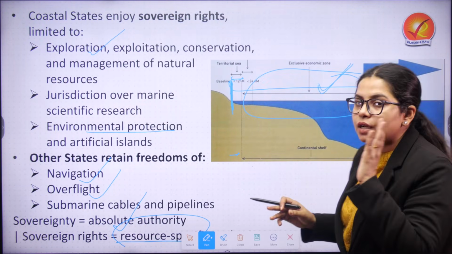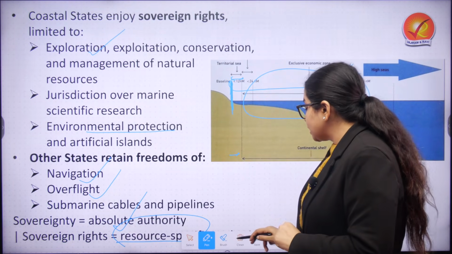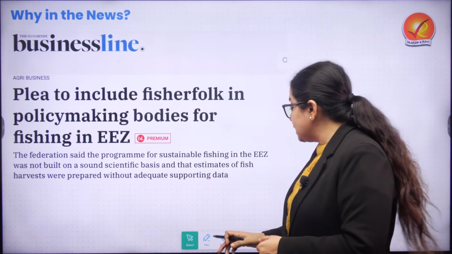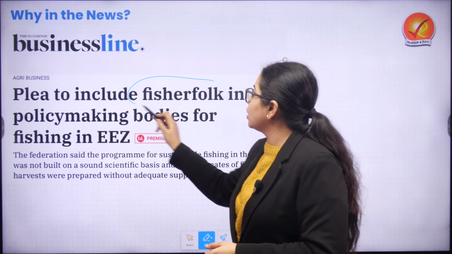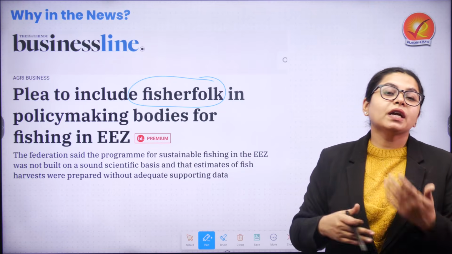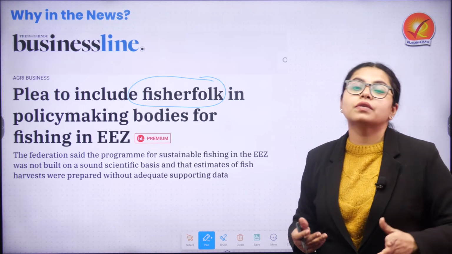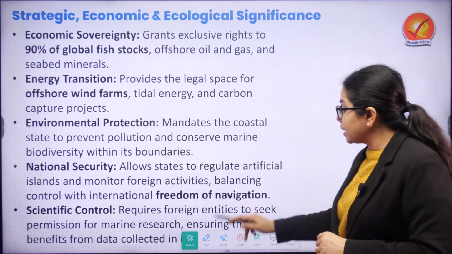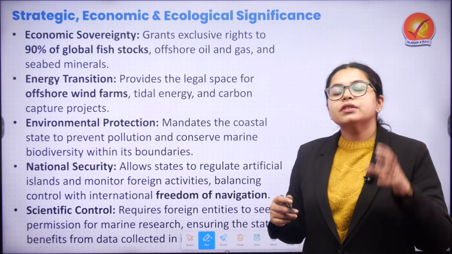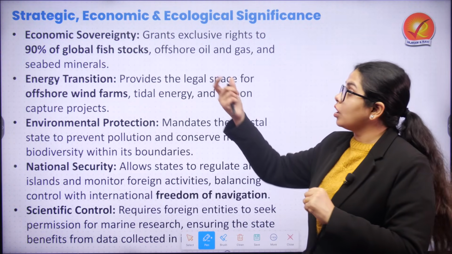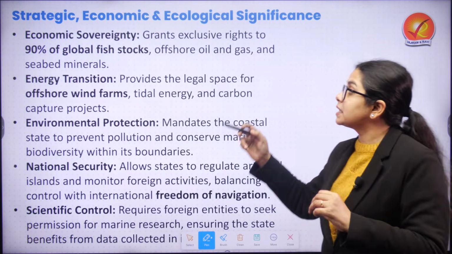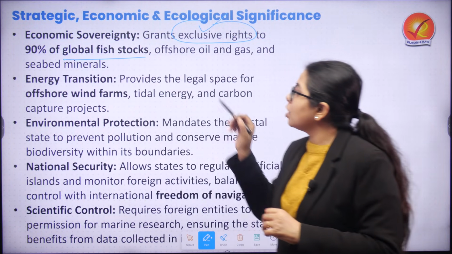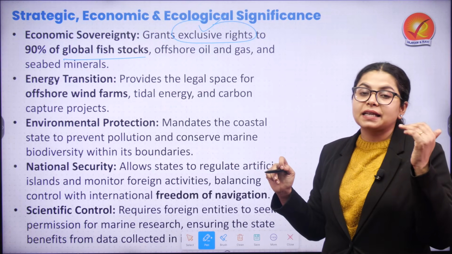exclusive economic zone. Now, exclusive economic zone has been in news because there have been multiple pleas to include fisher folk in policy making bodies when we are talking about fishing, especially in exclusive economic zone, and that highlights the importance of EEZ because it gives us a clear understanding of economic sovereignty, because there are exclusive rights available to 90% of global fish stocks, offshore oil beds and gas beds.